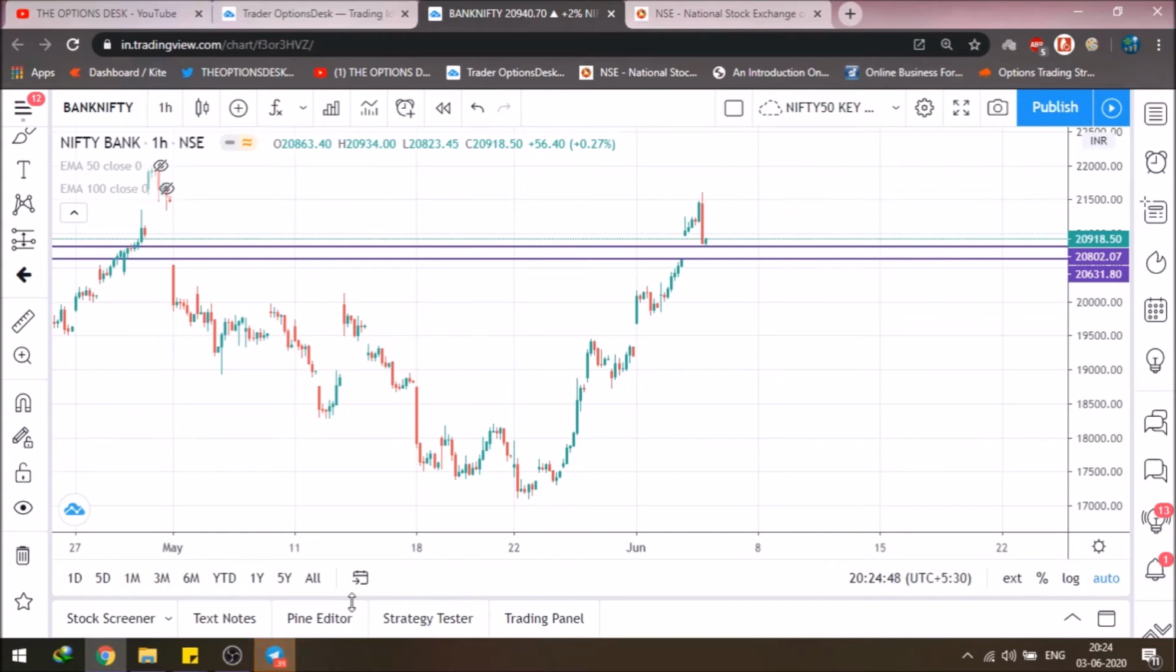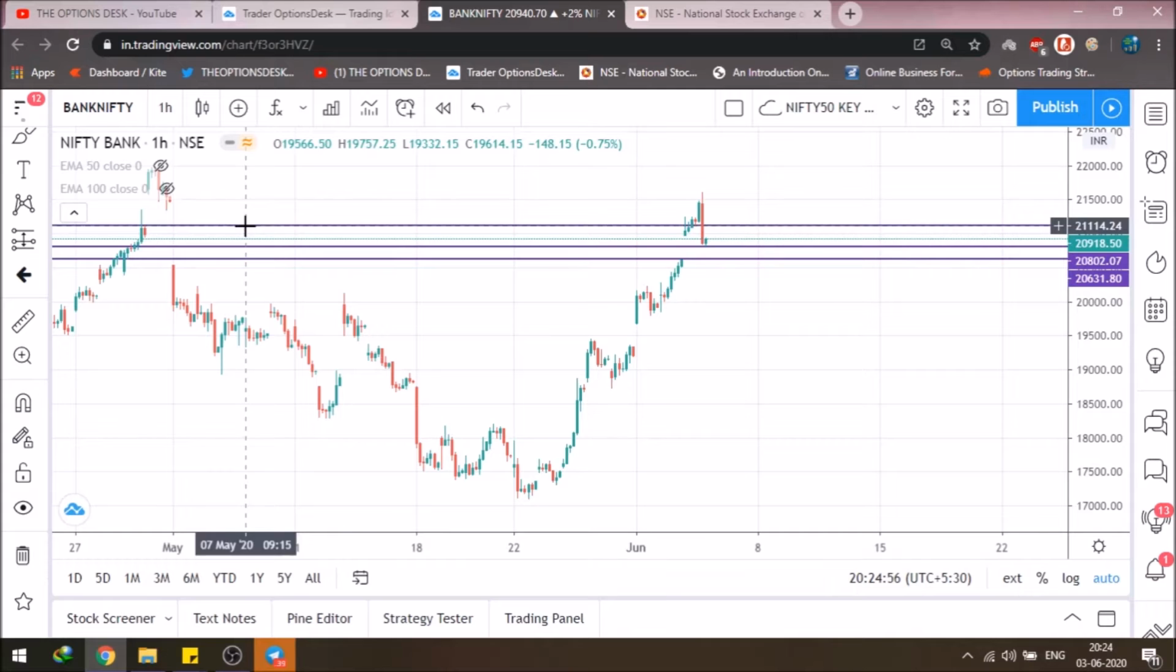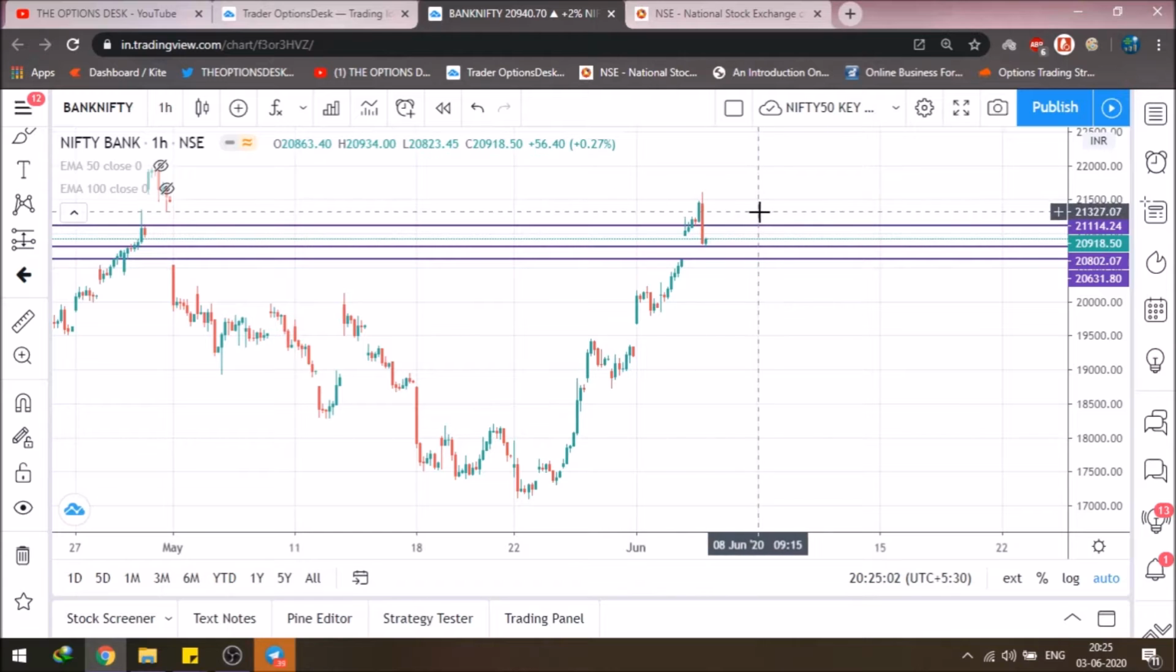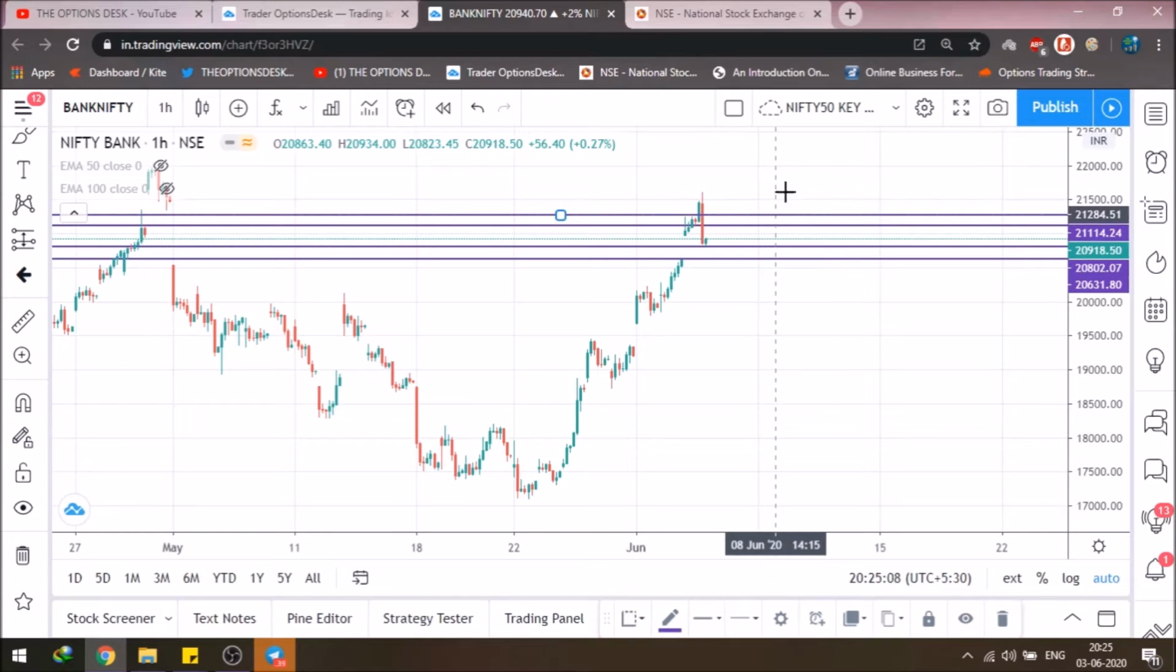Yeah. So now let's see on the other hand what's the high. So I will only buy Bank Nifty call option when the Bank Nifty breaks a level of 21,114, and my first target would be around 21,270, that is also the approximate high of this level. I will go for a safer target at this, that is 270.